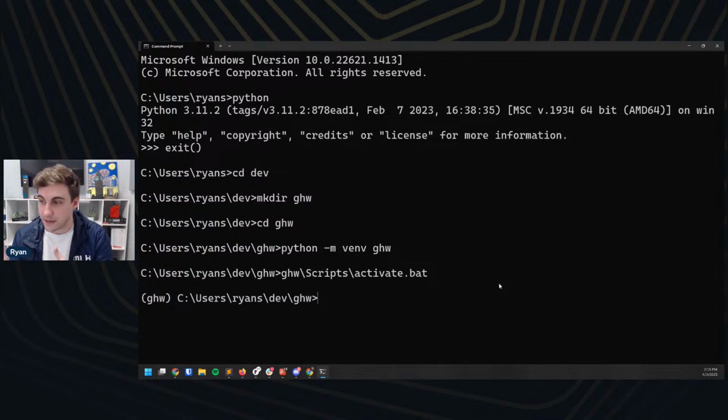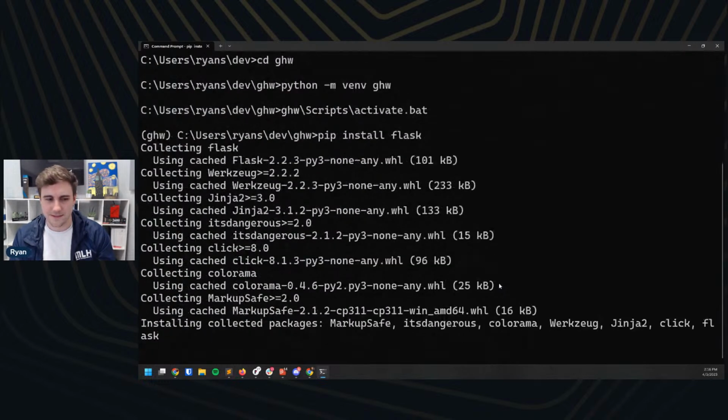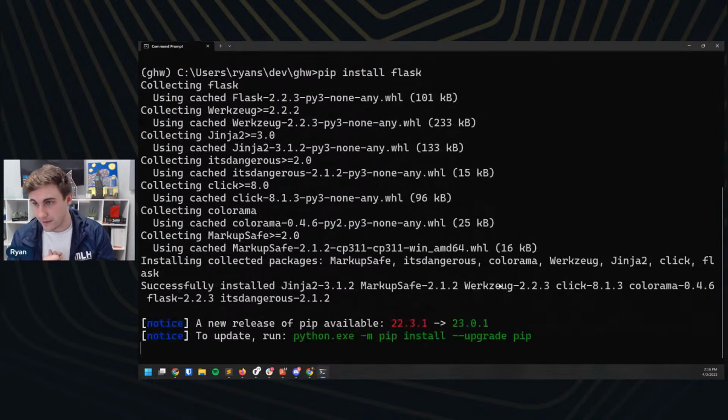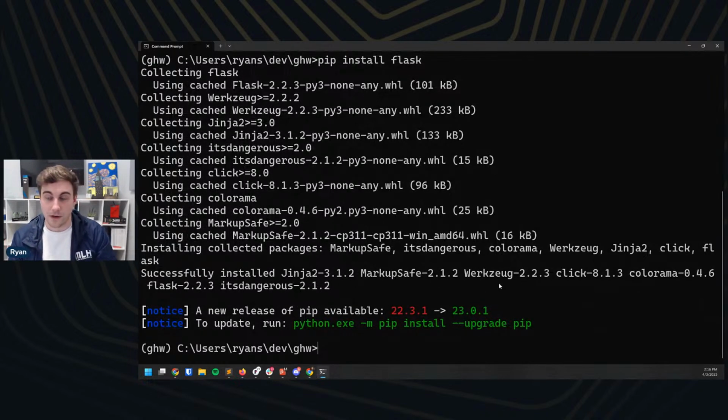If you're stuck anywhere at home, yes, the tutorial virtual environment name is totally okay. If you're stuck or have any questions, ask in chat. It seems like we've got a lot of pros in here who can help you out, which is great. The next thing I'm going to do is make sure that pip is working. I know I need Flask because this whole tutorial is going to be based on that, so I'm going to do pip install flask and make sure that works. It does look like it's working for me. If pip install does not work for you, we might need to install pip, but I think it comes by default with Python these days.